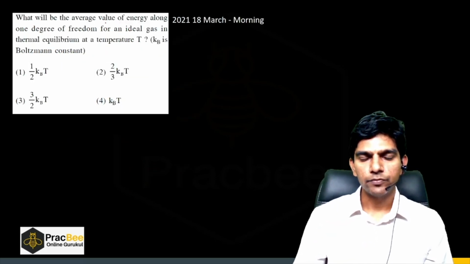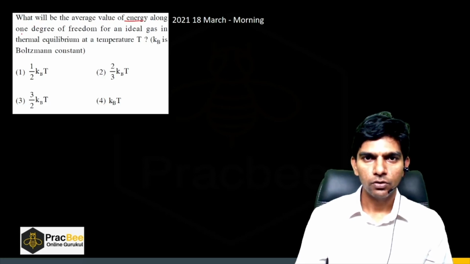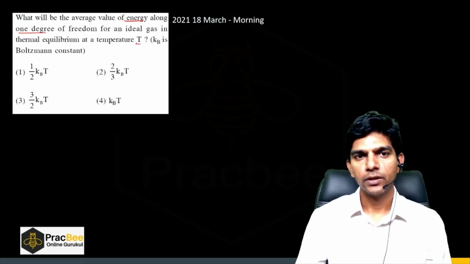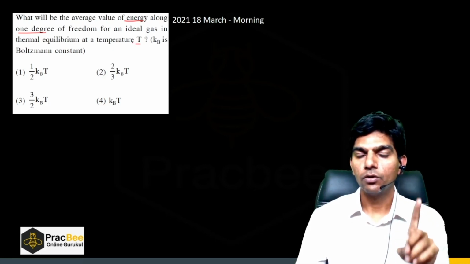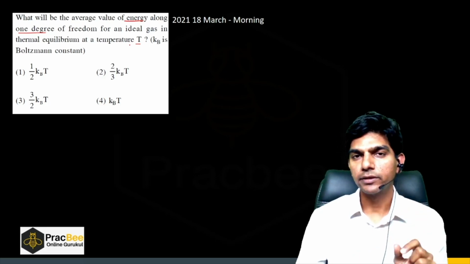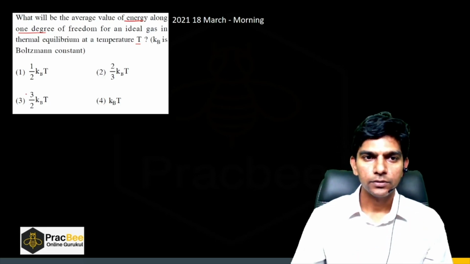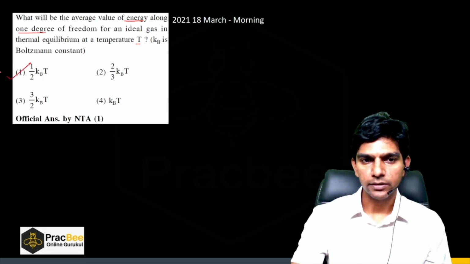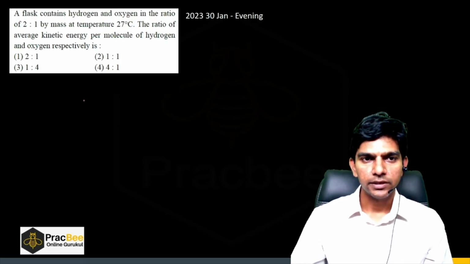What will be the average value of energy along 1 degree of freedom for an ideal gas in thermal equilibrium at temperature T? Average value of energy along 1 degree of freedom. I told you that for every degree of freedom, the energy associated is half kT. So option 1 is the right answer. Let us see the next question.